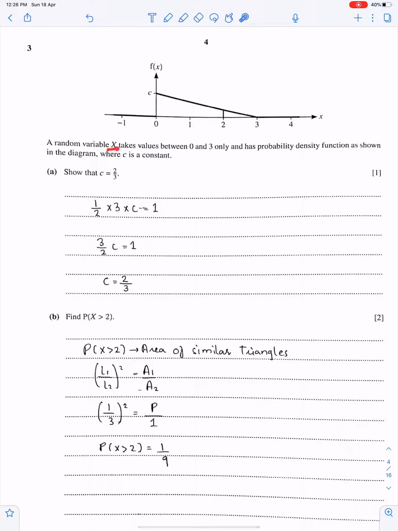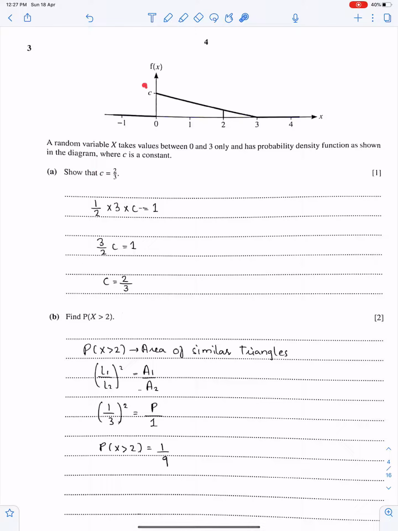A random variable x takes values between 0 and 3 only. See, this is bold and this is also bold. This means this PDF is defined from 0 to 3 only, and after 3 and before 3, this PDF will be 0. So this f of x is defined only for these values of x. If they ask you to make a sketch, then you must show this part and this part as bold lines. Now show that C is 2 upon 3.